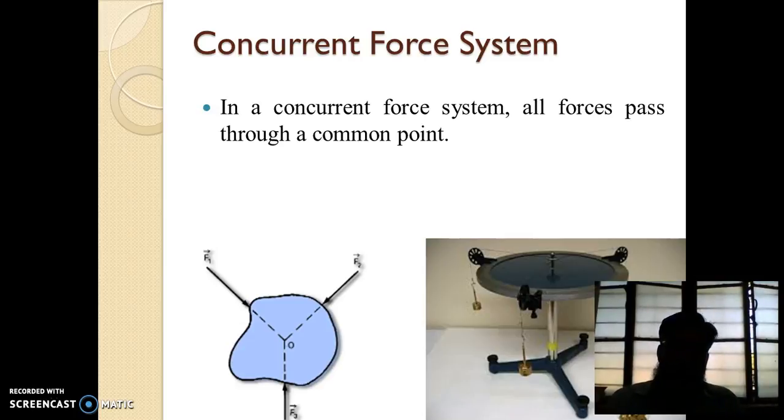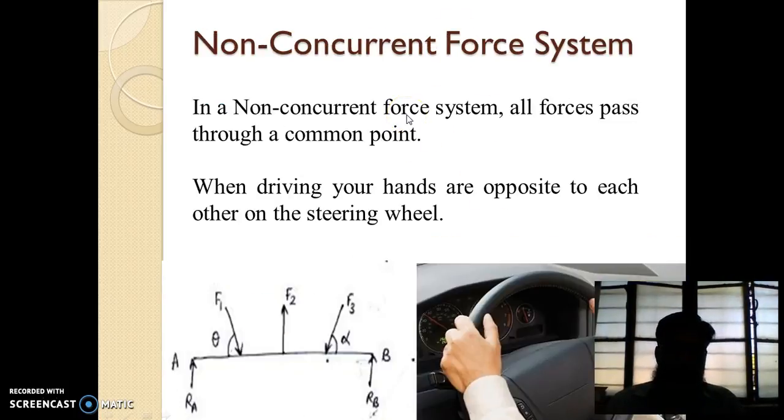So what is concurrent force system? If all the forces pass through the same point, a common point, that system is called concurrent force system. See, there are three forces in this diagram acting at the same point O on this body. So this system is called concurrent force system. An example of this is the force table. All the forces pass through the same point.